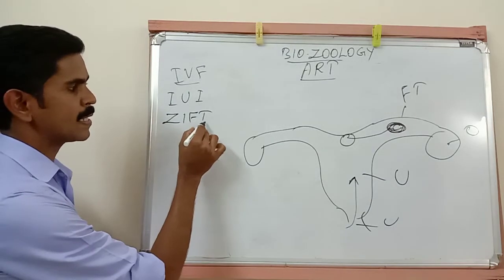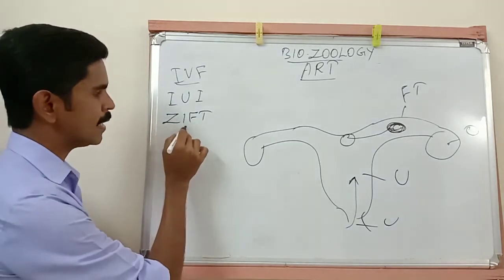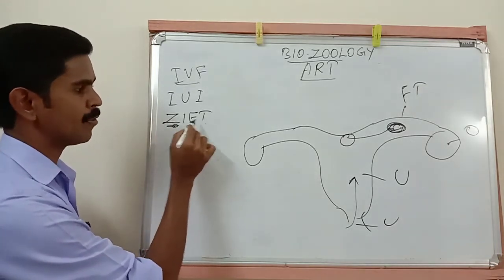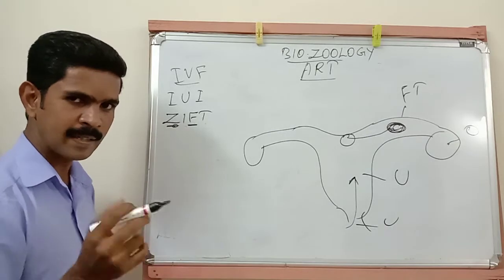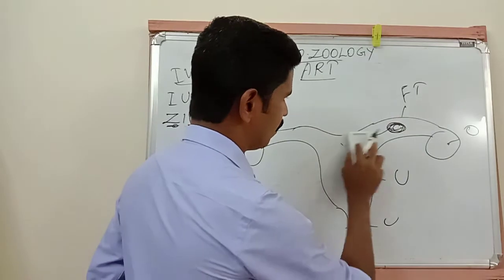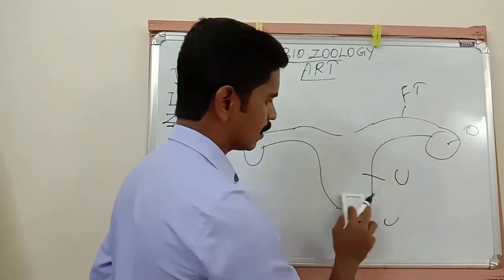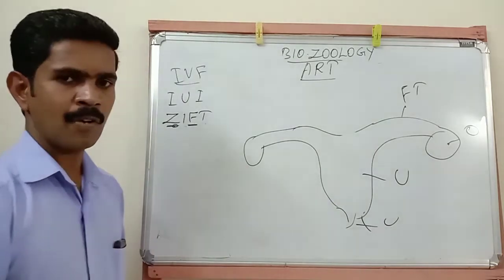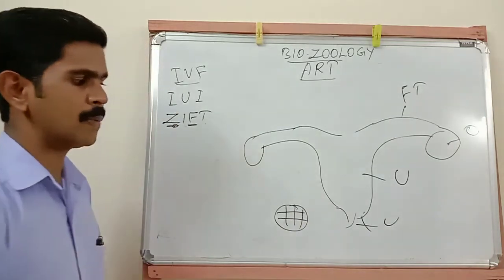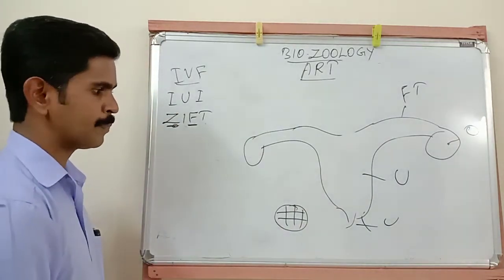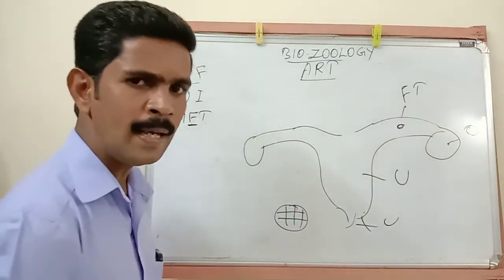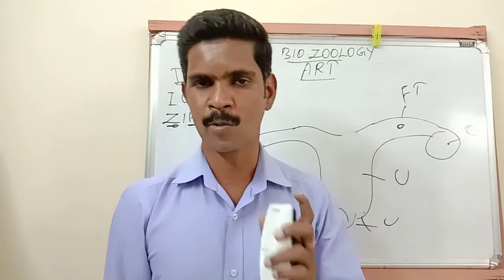zygote intrafallopian transfer. Listen very carefully. In this method, 8-cell stage zygote or 8 blastomere stage egg cells are transferred directly to the fallopian tube by using a laparoscope.